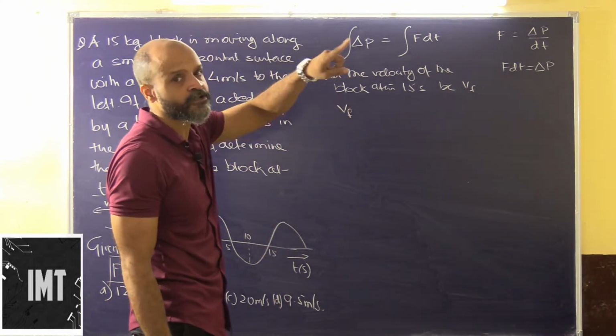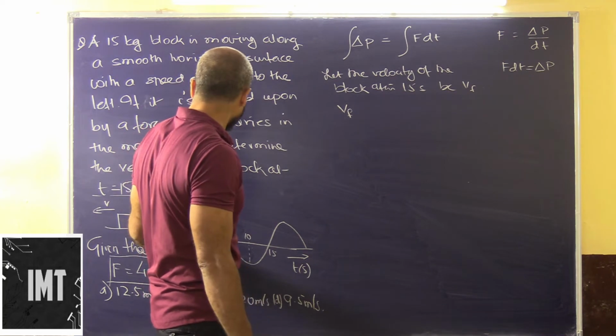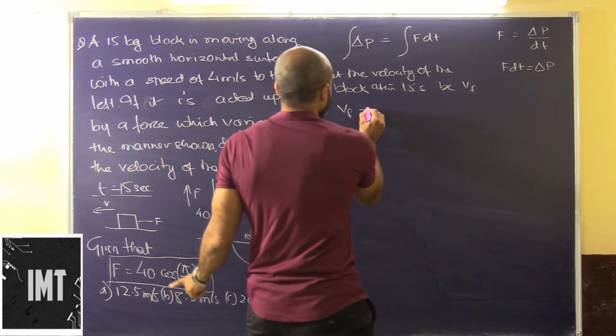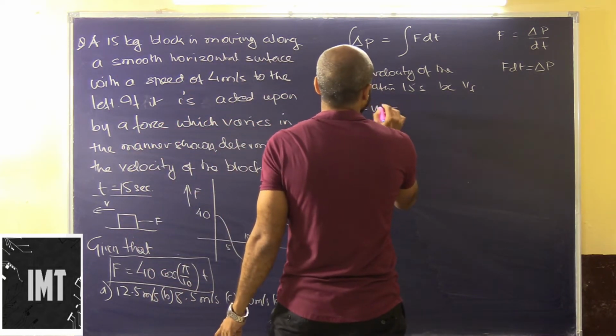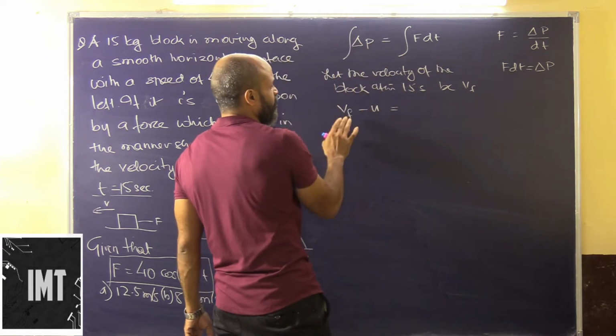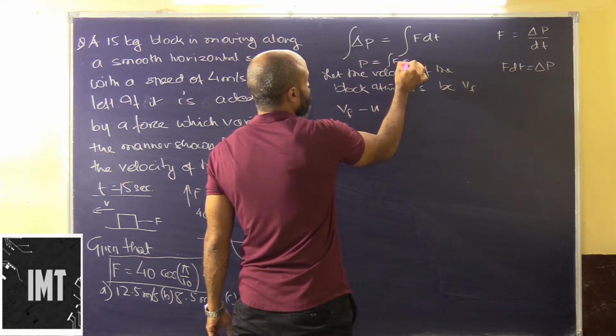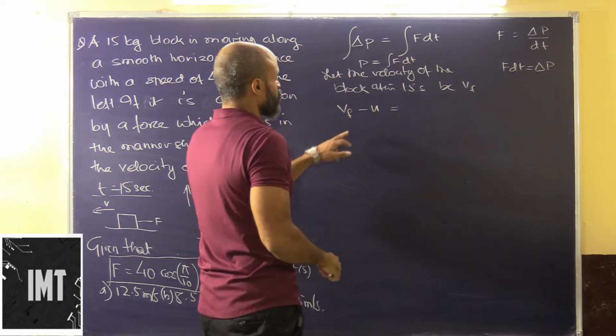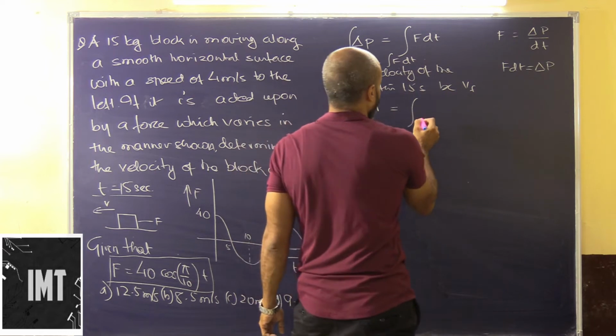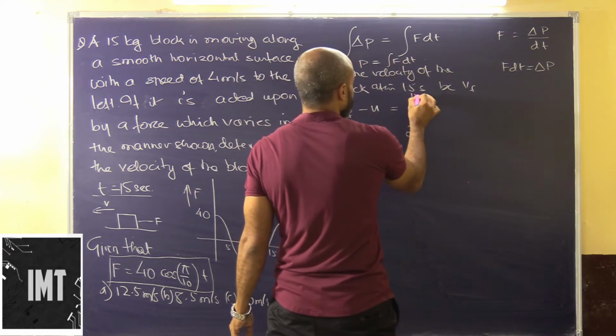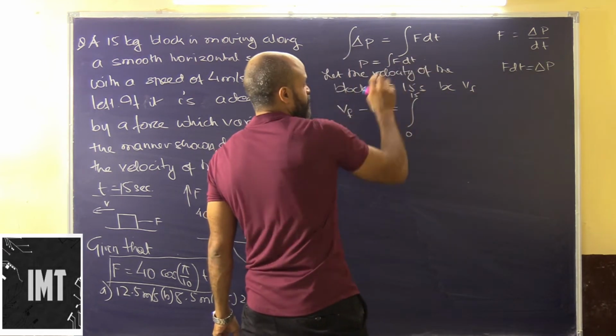But the initial velocity has to be taken as negative because it is acting against the force applied. So Vf minus u is the total change in momentum, which equals the integration of F dt between 0 and 15 seconds, that's the time limit.